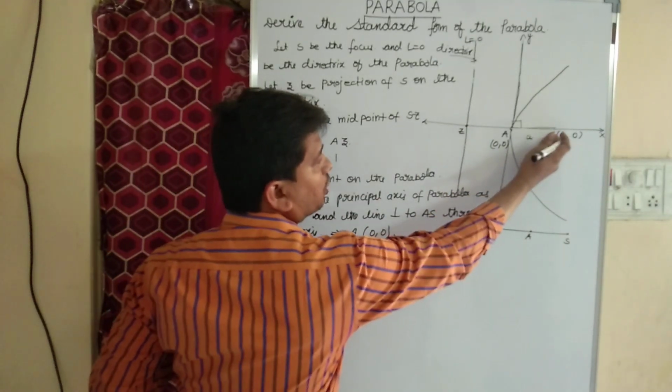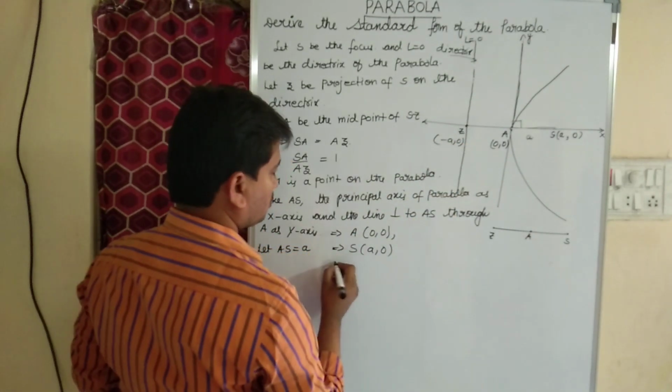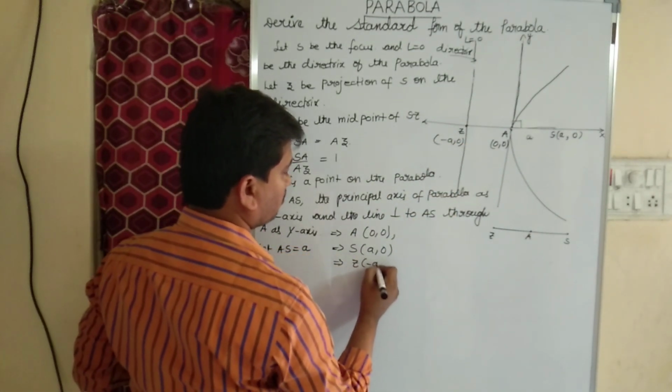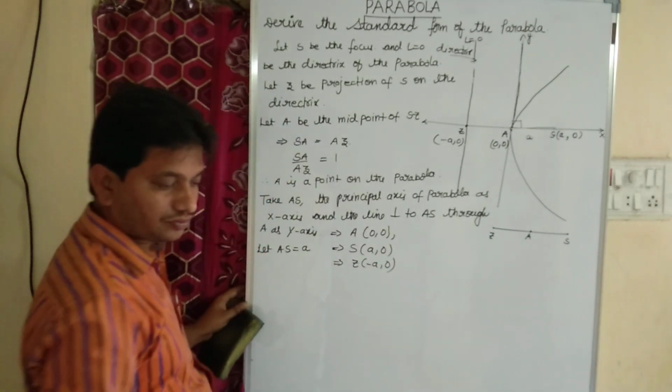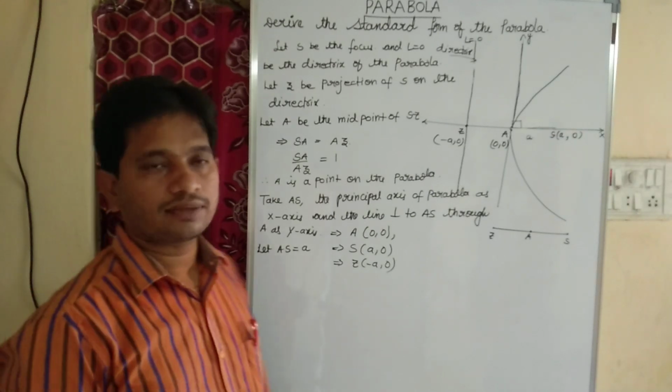Now what about Z, children? Z is actually the projection of S, so I can say Z is (minus A, 0). And you know the equation of the directrix.